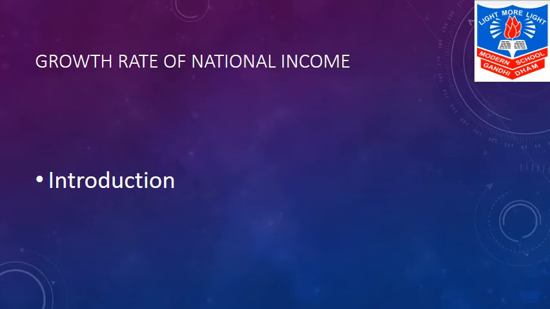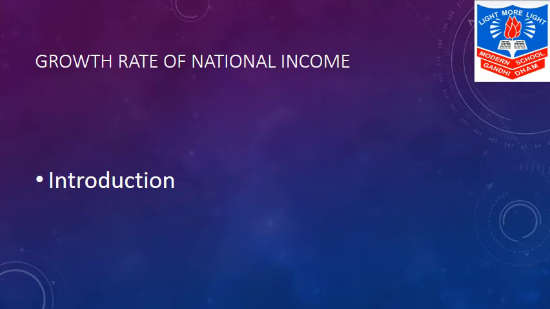But if there is no change in the national income, it does not rise, it depicts a state of stagnancy, meaning no change. And if the national income decreases, then it is said that there is negative development. Over here, real income and not money income is taken into consideration. Hence, national income is calculated not at the current prices but at the constant prices.